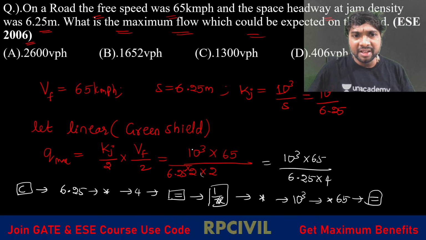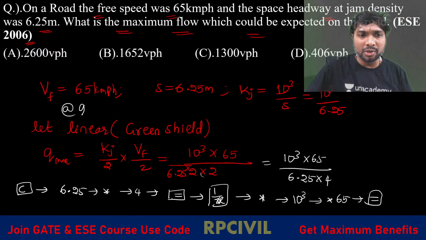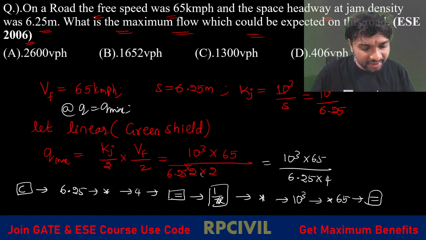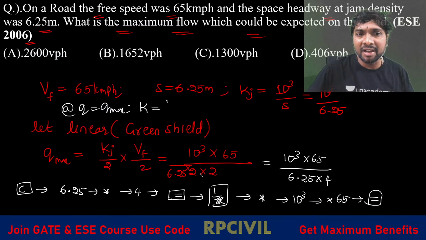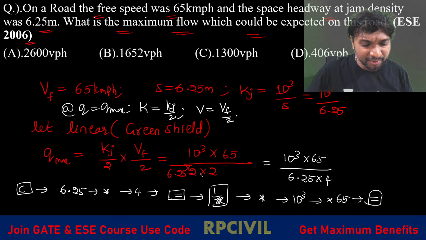Q equal to KV is maximum, right? At Q equal to Q maximum, what K do we have? Jam density by 2. What V do we have? Free flow speed divided by 2, right?